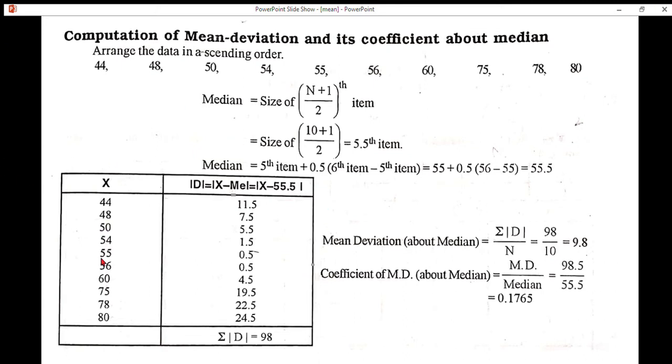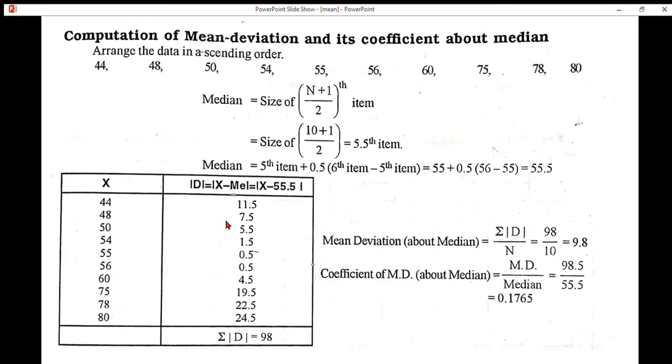For the x variables, find modulus d, that is modulus d is equal to x minus median. We know the value of median, that is 55.5. X variable 44 minus median value 55.5, we get 11.5. Ignore the sign.